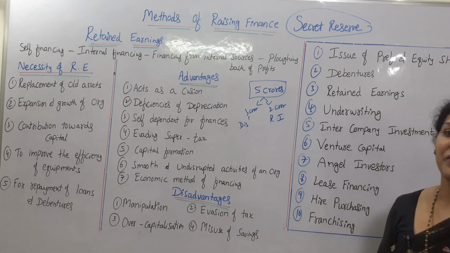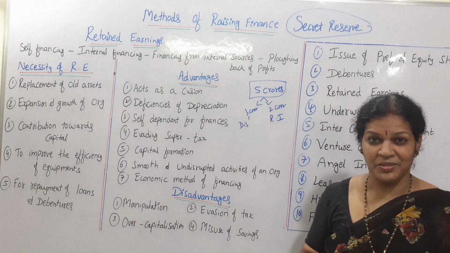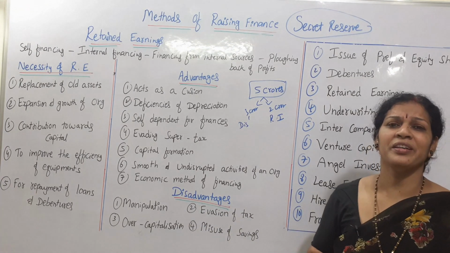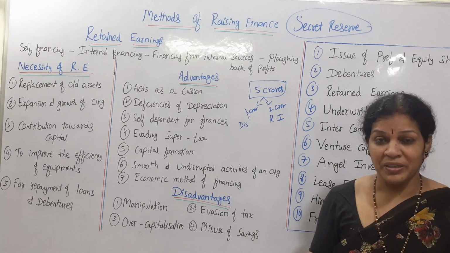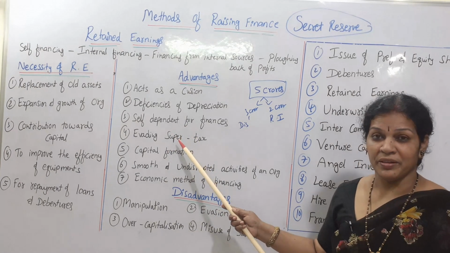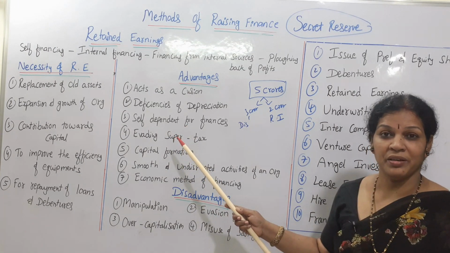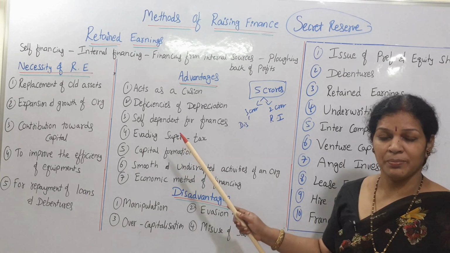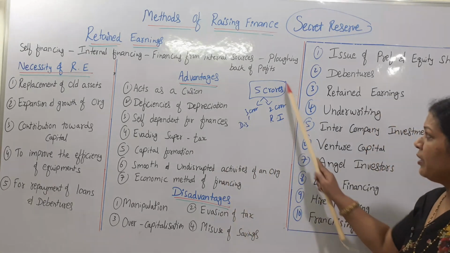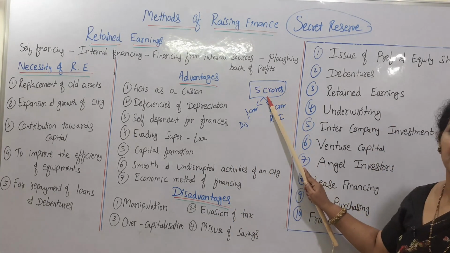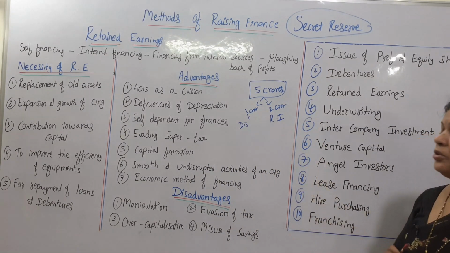And self-dependent for finances. Need not depend on someone. From the earnings, from the profits only we are creating funds. From the profit only we are creating capital. So it is very easy. That is why we say it is self-dependent, not depending on shareholders, debenture holders, or financial institutions, simply self-dependent. Raise it whenever you get a profit, and there is no need to share the total profit with the shareholders. Tomorrow if a problem comes, who is going to solve it? Like we kept some amount, that is going to be used.